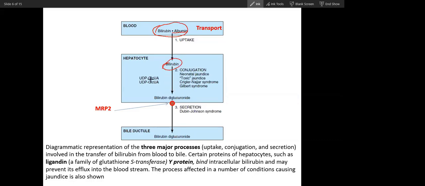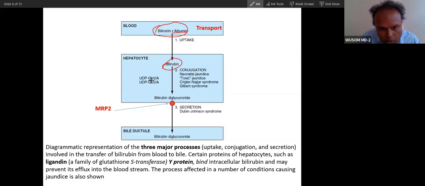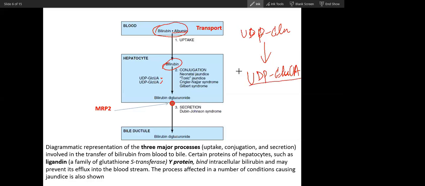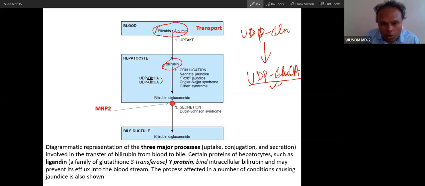Now after that comes conjugation. What will be conjugated? Glucuronic acid will be conjugated. I told you about UDP. If you remember, UDP glucose will convert into UDP glucuronic acid. Do you remember this? Yes. This UDP glucuronic acid is utilized here for conjugation. So glucuronic acid is conjugated. Two glucuronic acids will be conjugated per bilirubin.